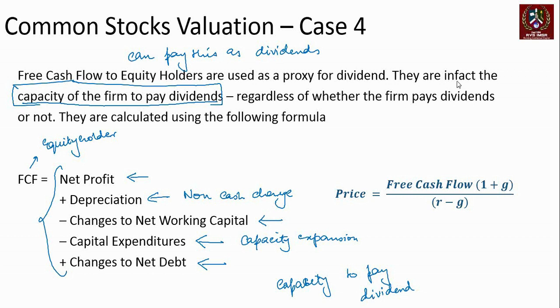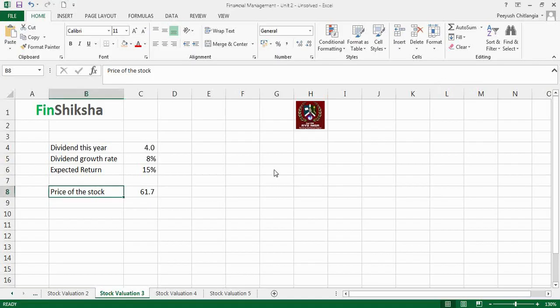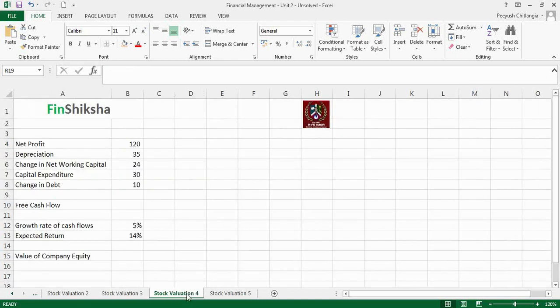So let's understand this as well using an example, and that will make things clearer and better for us to understand. Let's go back to our Excel file and go to stock valuation 4. We have a company whose data is given. Net profit is given, depreciation is given, net working capital is given, capital expenditure is given, change in debt is given. We have to calculate the free cash flow and then use the formula, right? So first let's list down what is plus and what is minus here. So this is plus, this is plus, this is subtracted, capital expenditure is subtracted, and change in debt is added, right?